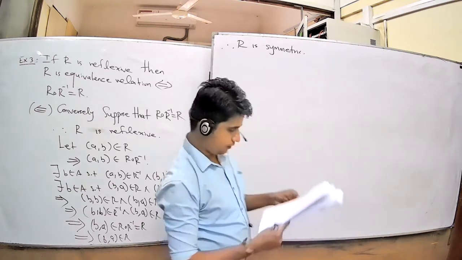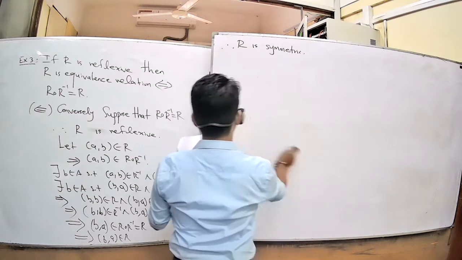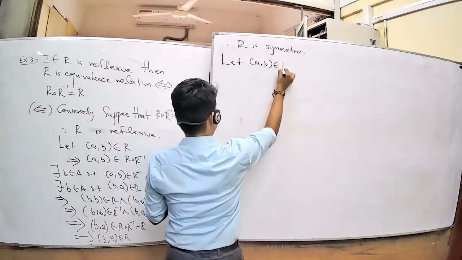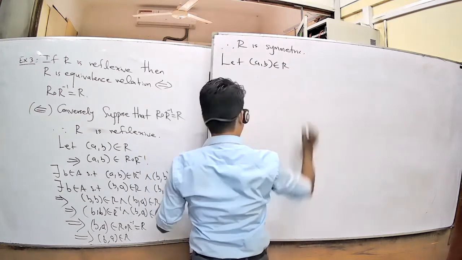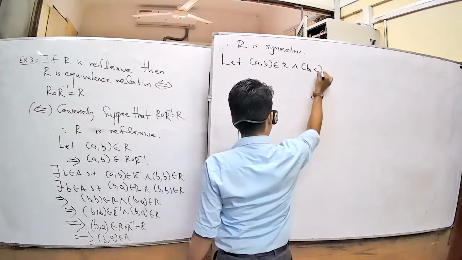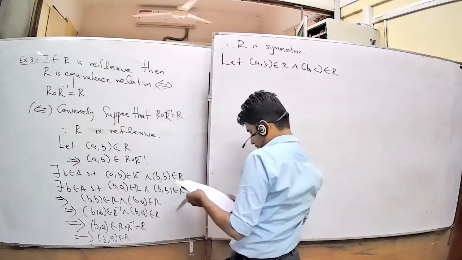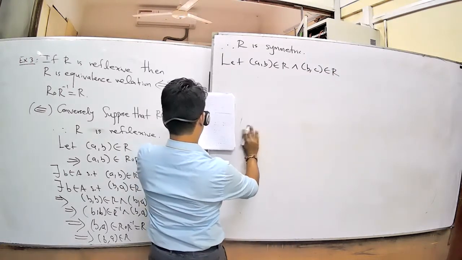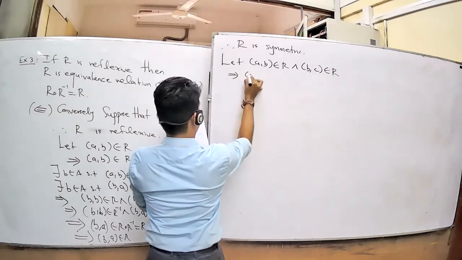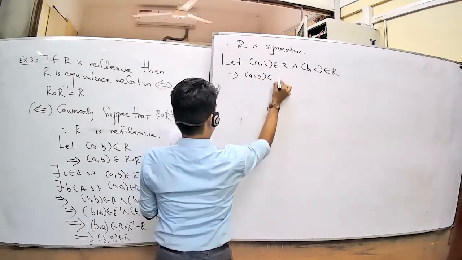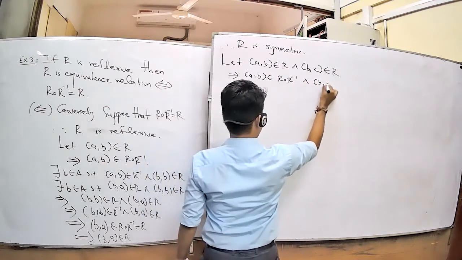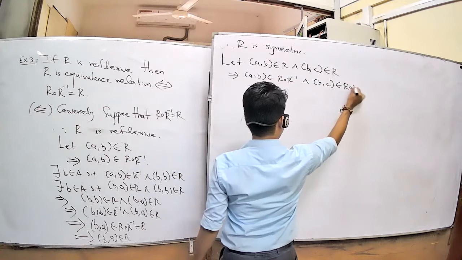For this question, let (A, B) belong to R and (B, C) also belong to R. We already have (A, B) belonging to R equal R composition R inverse and (B, C) belonging to R composition R inverse.